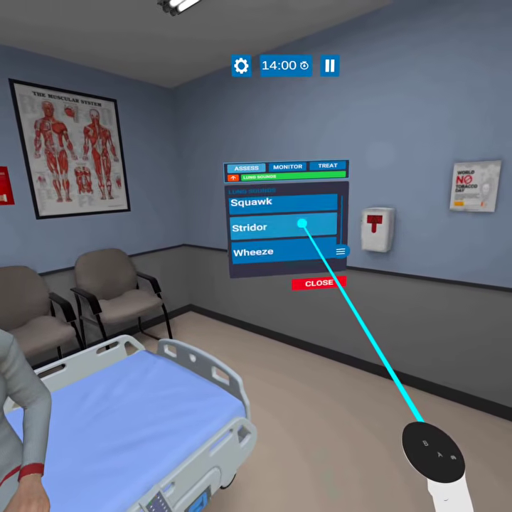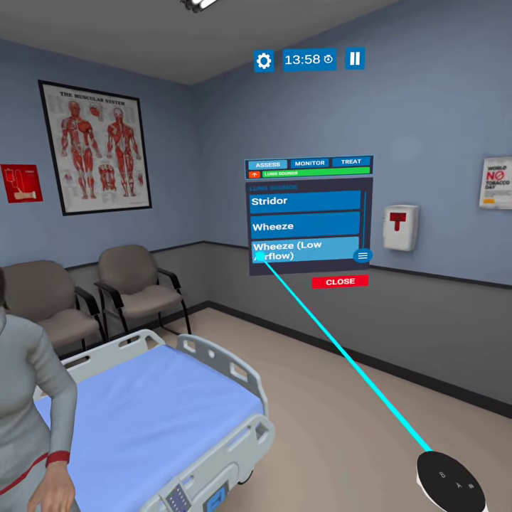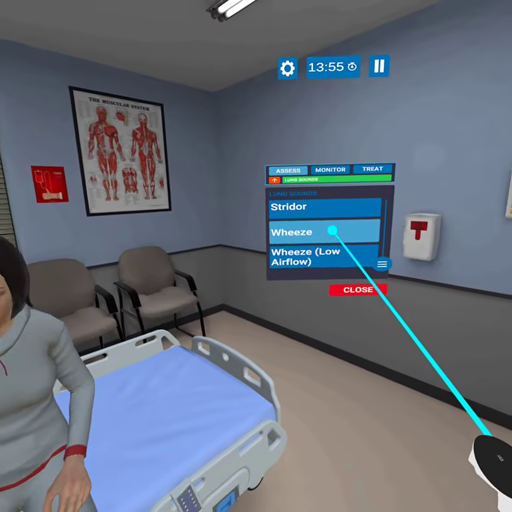All the lung sounds available within the platform. So we want to get comfortable and learn about wheezes.